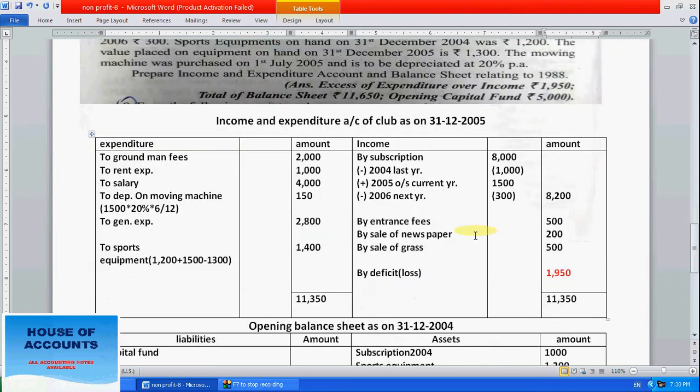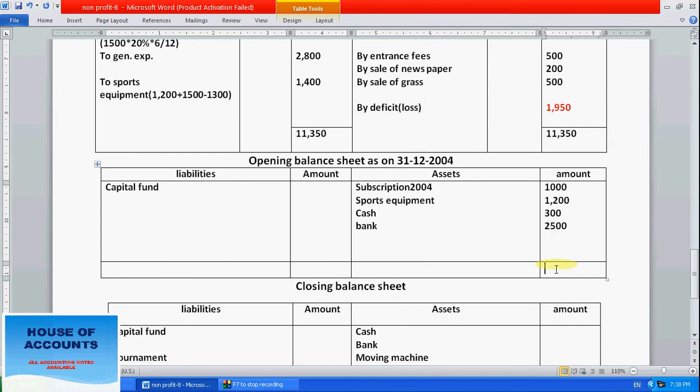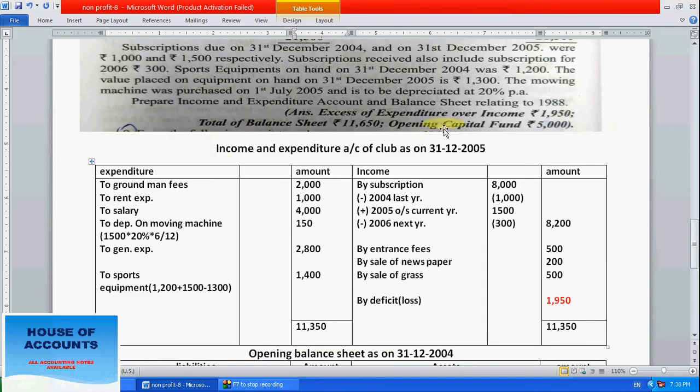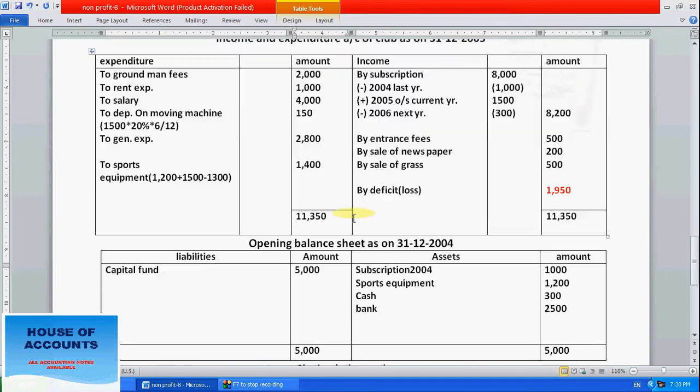There is only depreciation, but there are no other entries. So right here 1000, 1000, 2000, 2500, 3000, 5000. So overall 5000 is the capital fund. See here, opening capital fund is 5000.